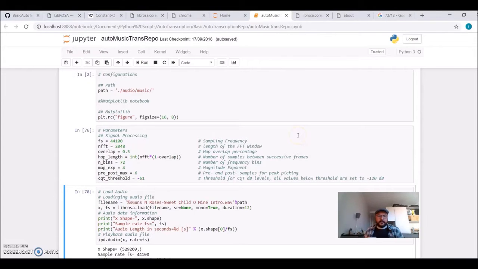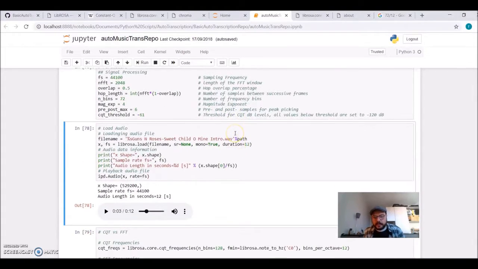Okay, so after we've done some basic configuration and imported the packages and libraries we're going to use, at this point here I'm just defining some parameters that I may use later on. These parameters are not so trivial to set, but they're some initial conditions, let's put it like this, that we can adjust later.